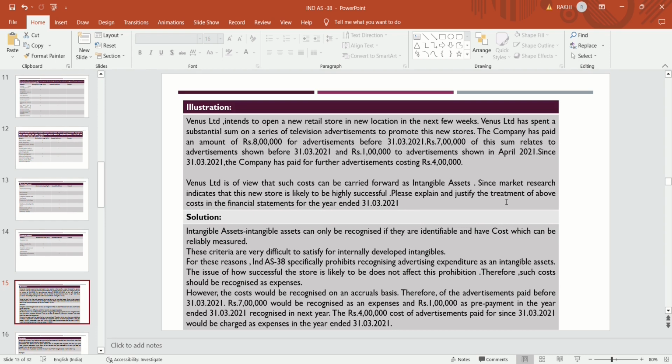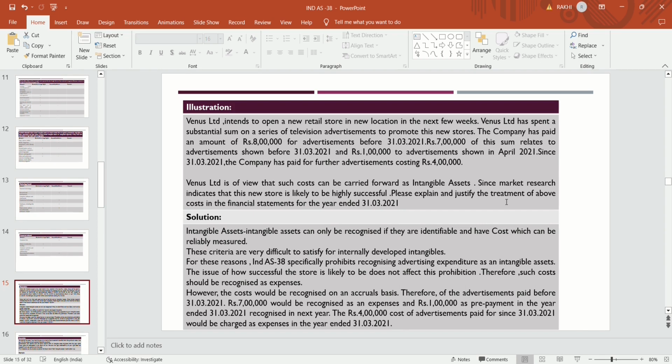It does not fulfill the definition of identifiable intangible assets, nor does it have any contractual or legal rights. So advertisement expenditure does not fulfill the definition of identifiable intangible assets, and thus it is treated as an expenditure, not as an intangible asset. The cost will be recognized on an accrual basis.